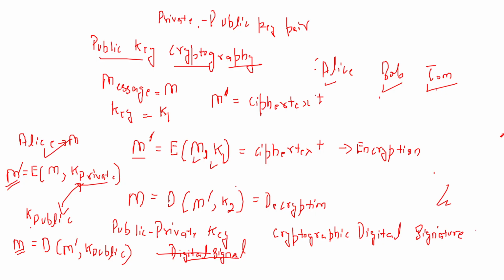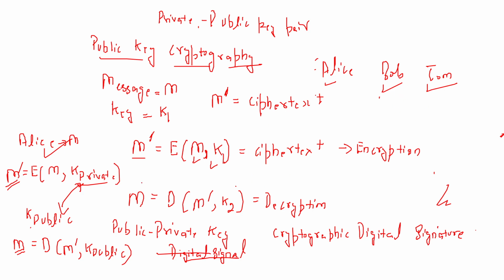So if Alice is encrypting a message with its own private key, it cannot be decrypted with the public key of Bob. Similarly, if Bob is encrypting a message with its own private key, it cannot be decrypted with the public key paired with the private key of Alice or Tom. The message encrypted by Bob with his private key can be decrypted only by the public key of Bob, right?